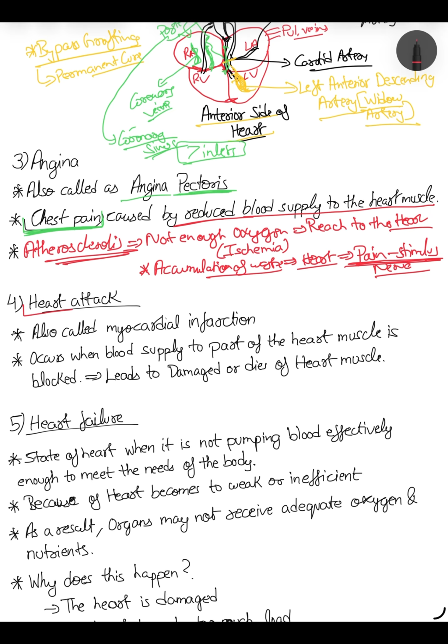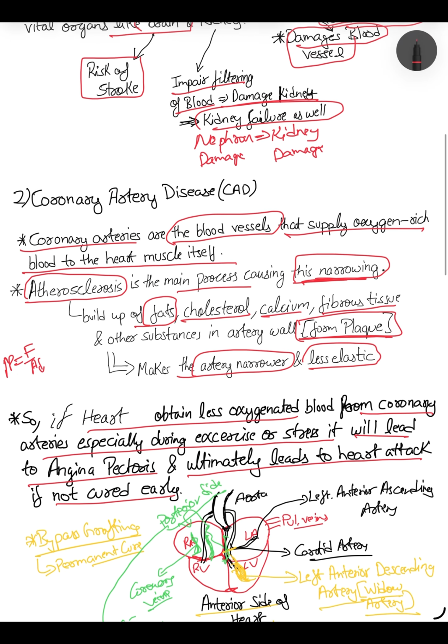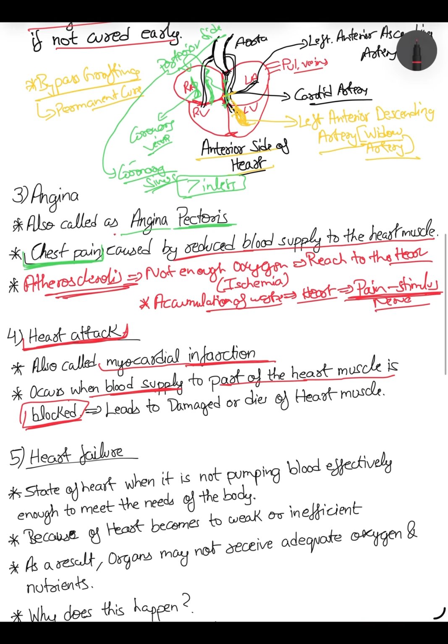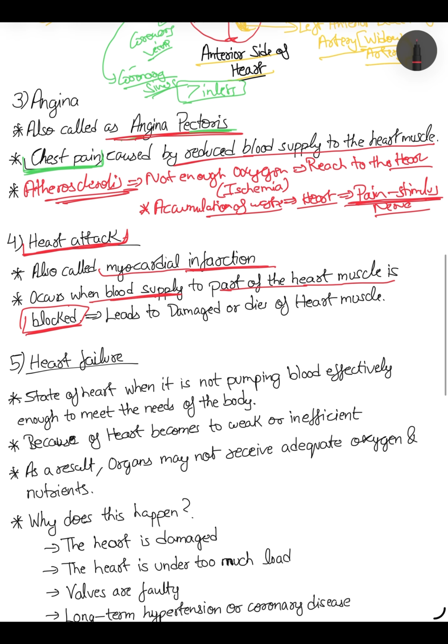So the next term is heart attack, also called myocardial infarction. Myocardial infarction occurs when blood supply to a part of the heart muscle is blocked. Slowly we are going through the symptoms. Here I told you about coronary artery diseases. It leads to angina pectoris, and later on if it is properly blocked, it leads to damage or death of the heart muscle.